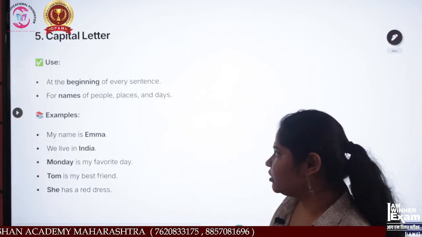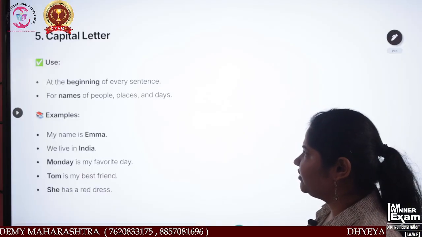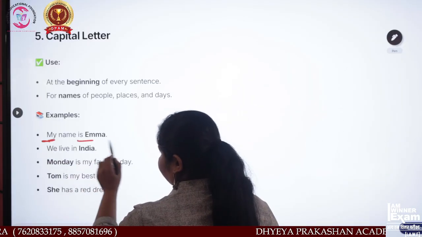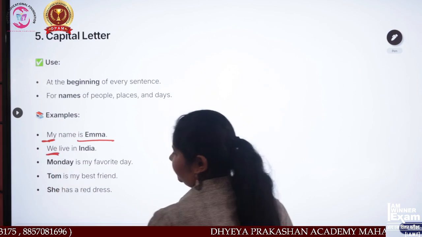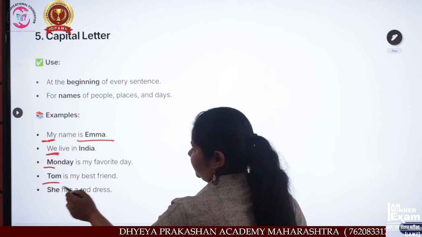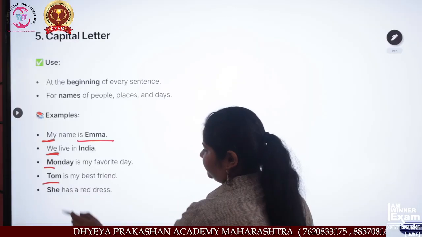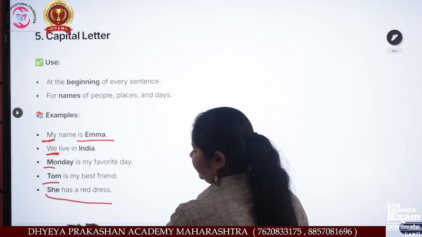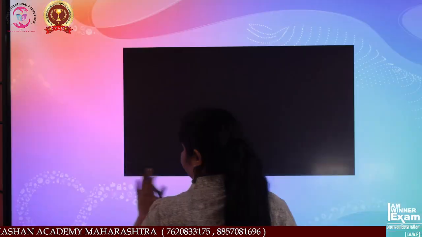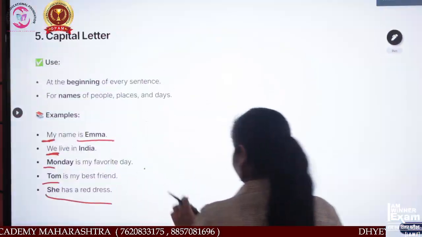Now next is what? At the beginning, we use a capital letter. My name is Ima. We live in India. Monday is my favorite day. Tom is my best friend. She has a red dress. Okay.